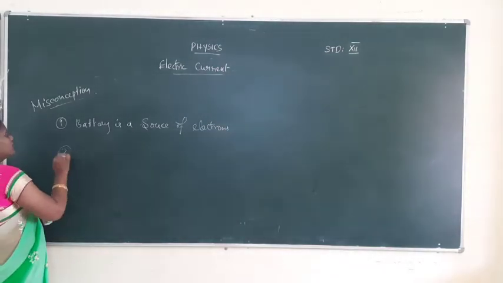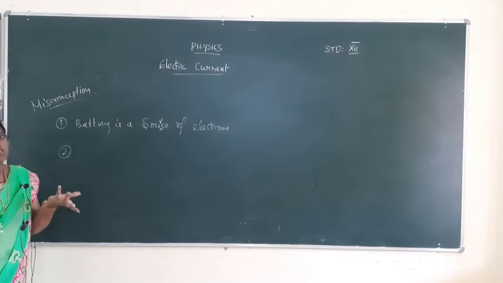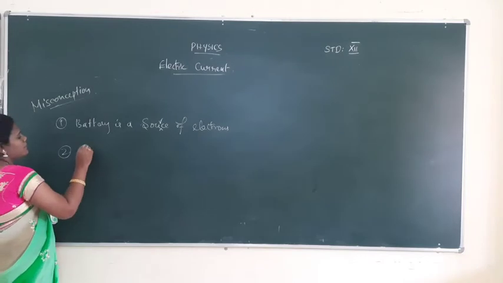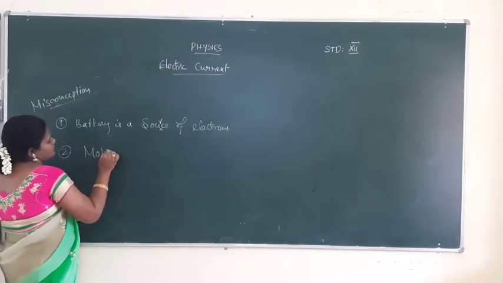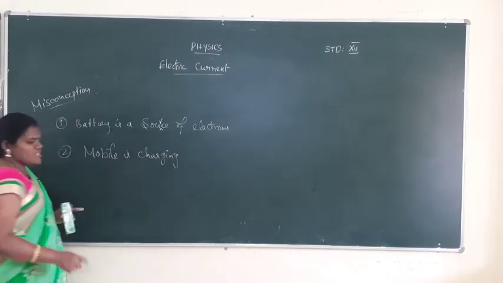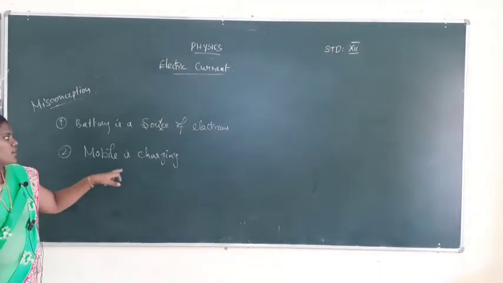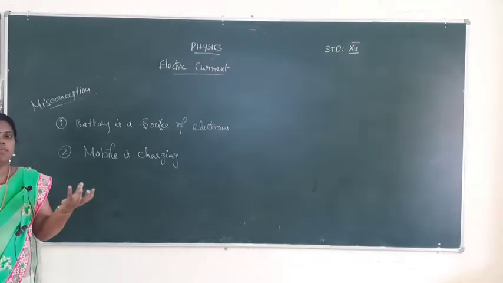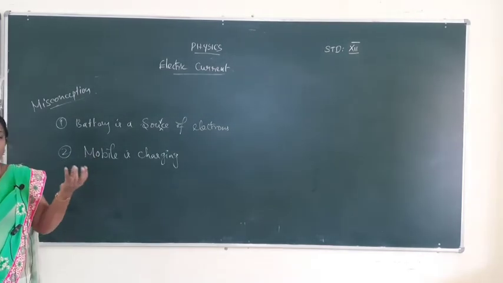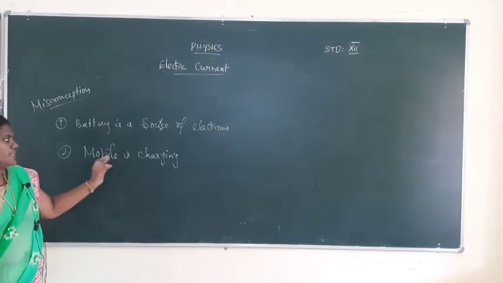Okay, the first one is that battery is a source of electrons, and the second one is: my mobile has no charge, and mobile is now charging. That is also a misconception. What is the meaning of charging now? It is not correct, because the mobile battery already has the electrons. You get the electrical energy from the plug, and that energy stimulates the electrons in the battery. That is called the mobile charging.